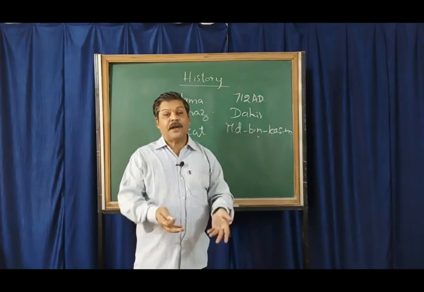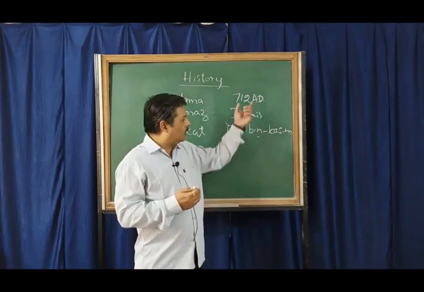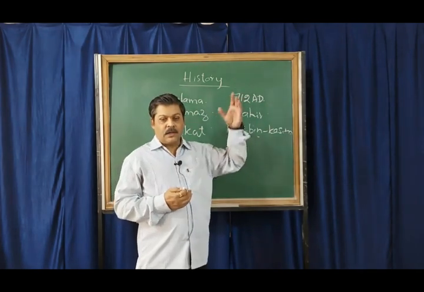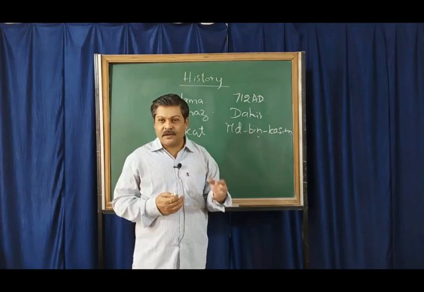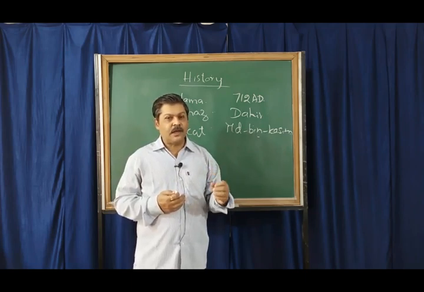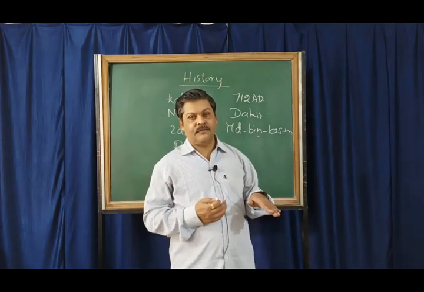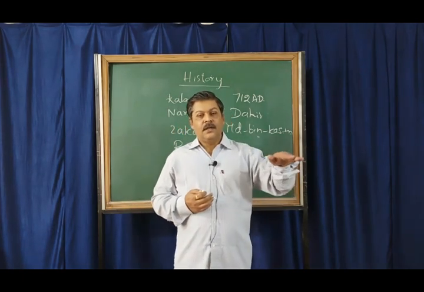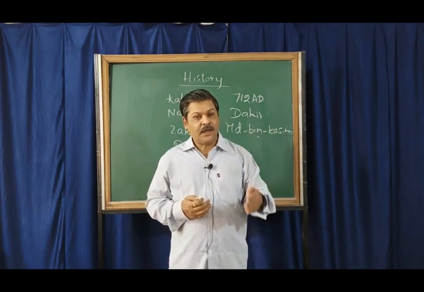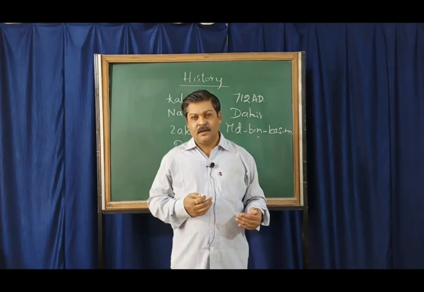Now, what was the impact of this, we have to see. The impact was that the Arabs, as they were traders, found that India had great potential for trade. Hence, the Arabs started migrating to India and settled on the west coast.